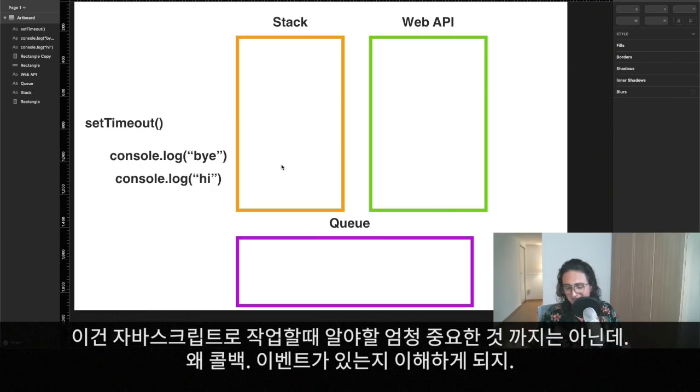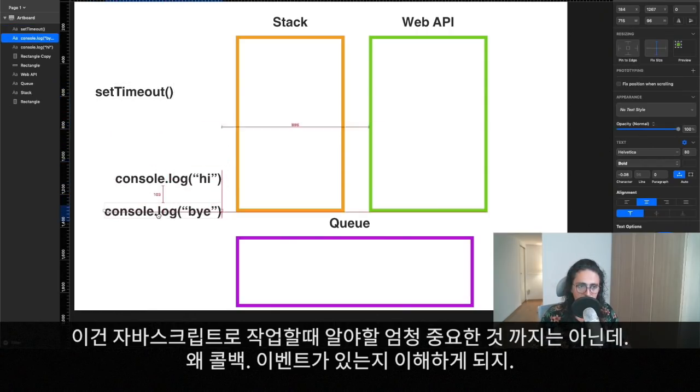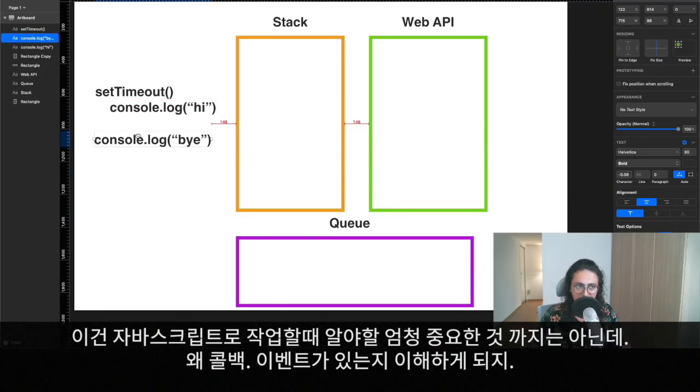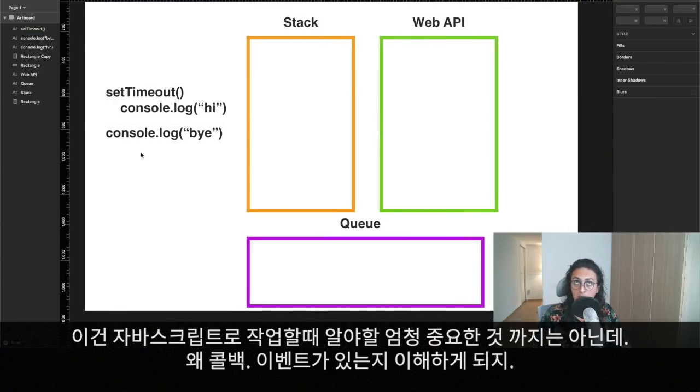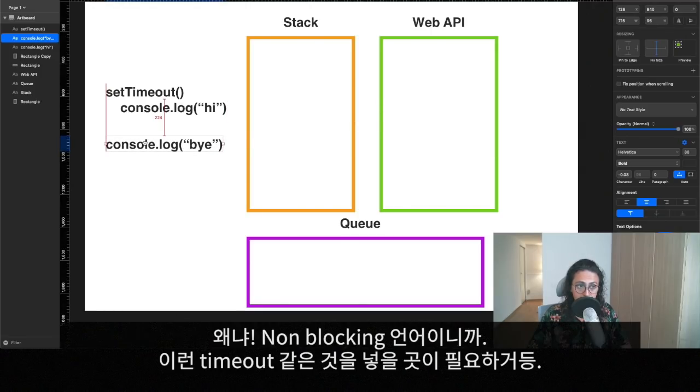All right? This is not a super important thing to know when you work with JavaScript, but it's very useful to understand why we have so many things like callbacks or events in JavaScript. Because it's a non-blocking language, we need to find a place to put all these set timeout situations.